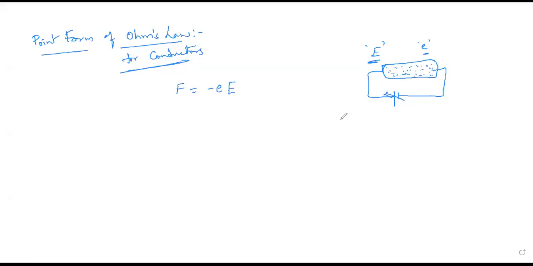They attain an average velocity, and you already learned that in your first year. What is that velocity called? It happens due to the drift motion of electrons.